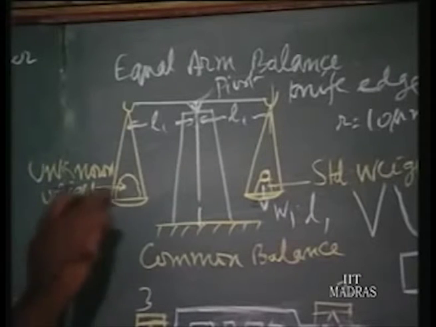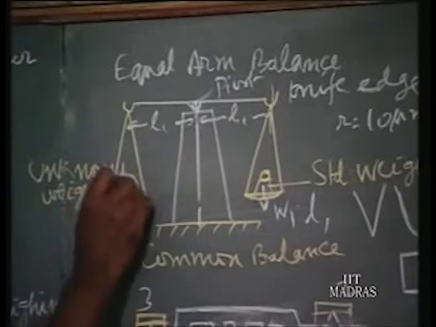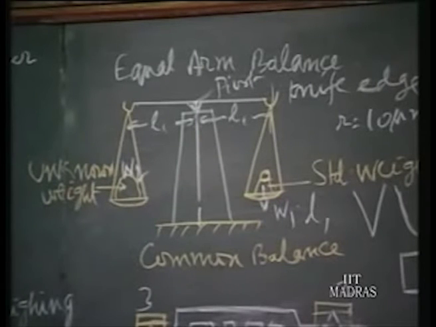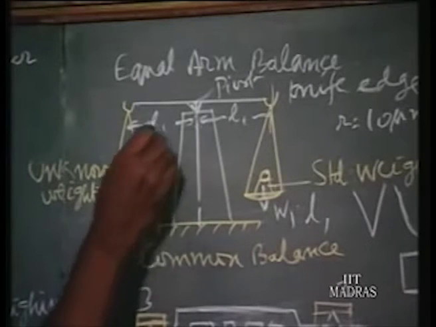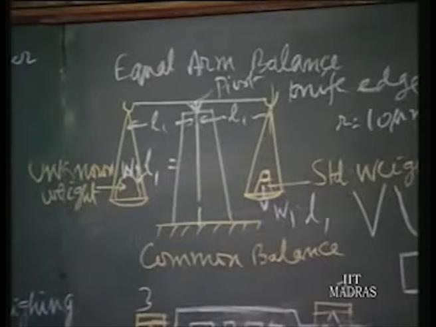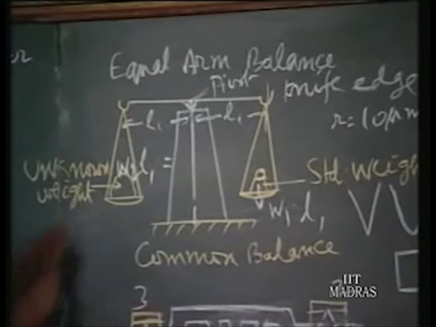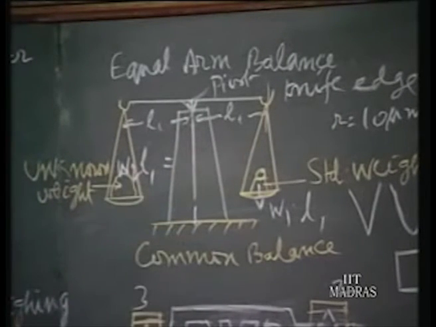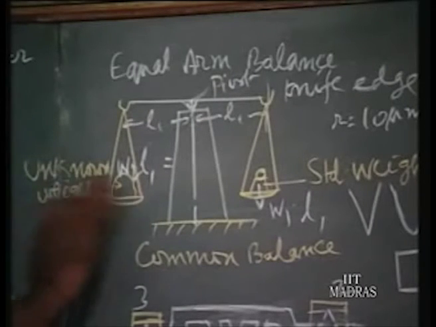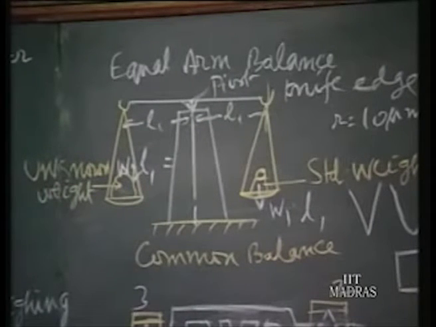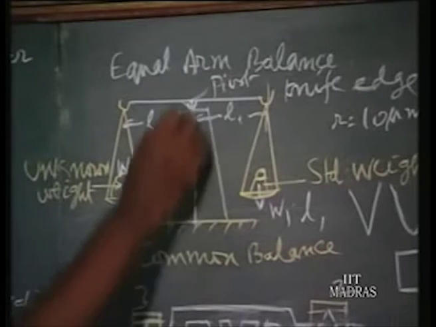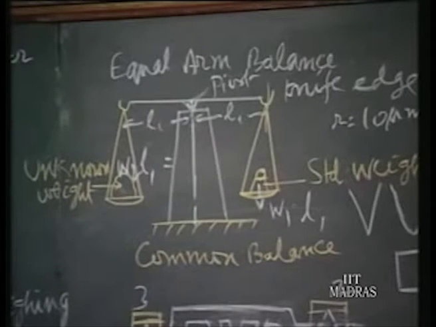Similarly, when we add weight, this weight W2 is obtained until W2 into L1 is equal to W1 into L1. So in essence, the process of making or measuring a weight is the process of comparing 2 moments. Even though we call it mass we are measuring, the instrument actually measures 2 moments. Until the 2 moments become equal, we are adding the weight. When they are equal, we find the pointer stands vertical.